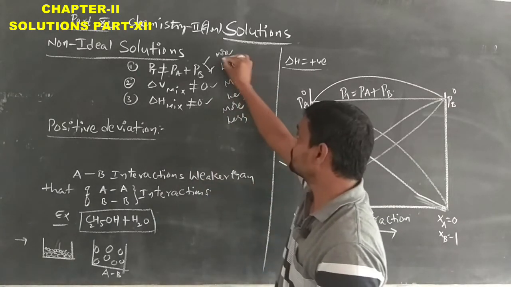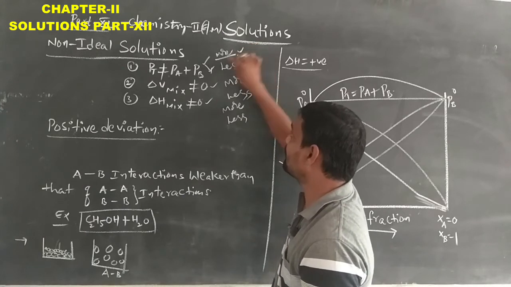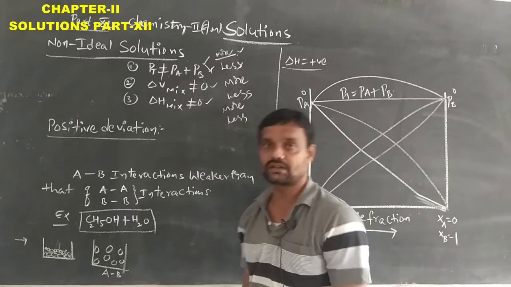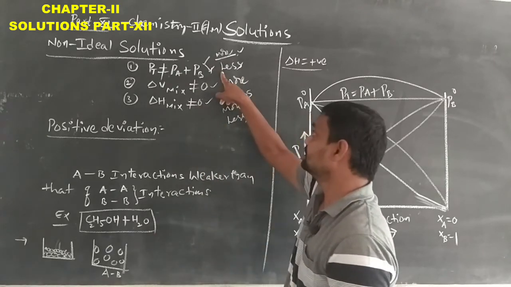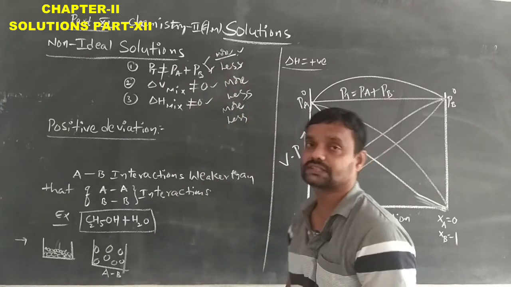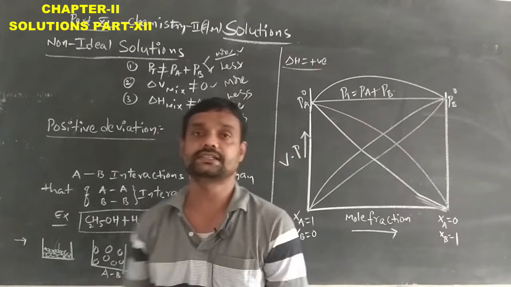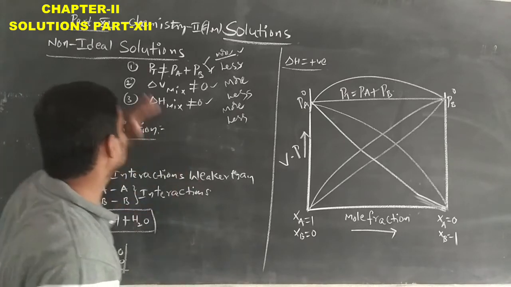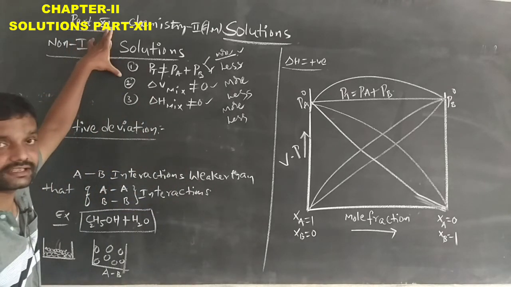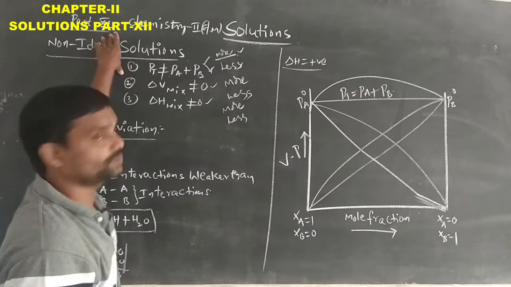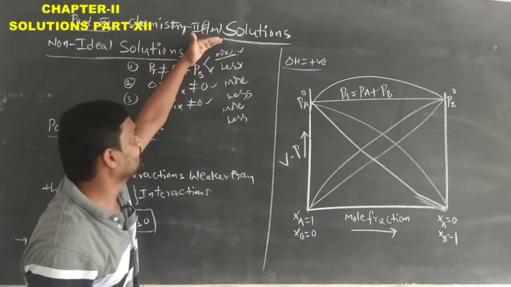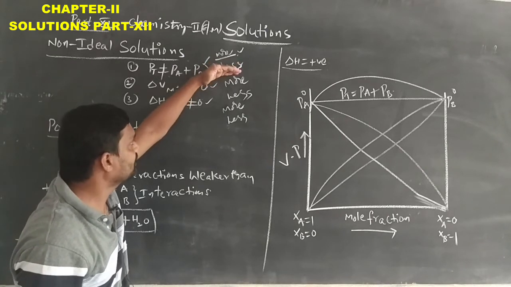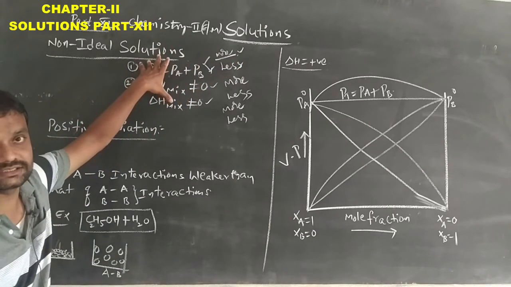When it shows more, that is called a positive deviation from Raoult's law. And when it has the lesser value, that is called a negative deviation from Raoult's law. So we already know the non-ideal solution is again categorized into two types. One is the greater, more value. The other is the less value compared with Raoult's law conditions.